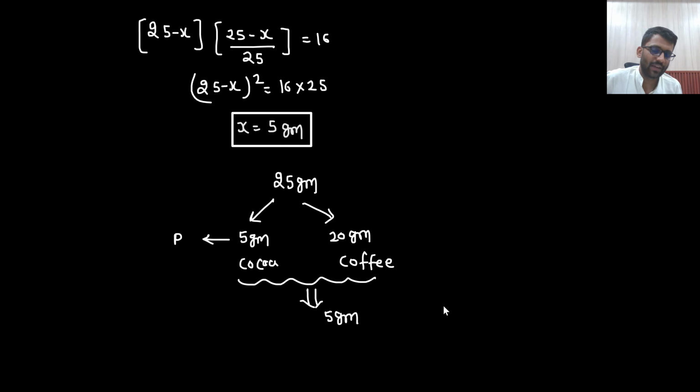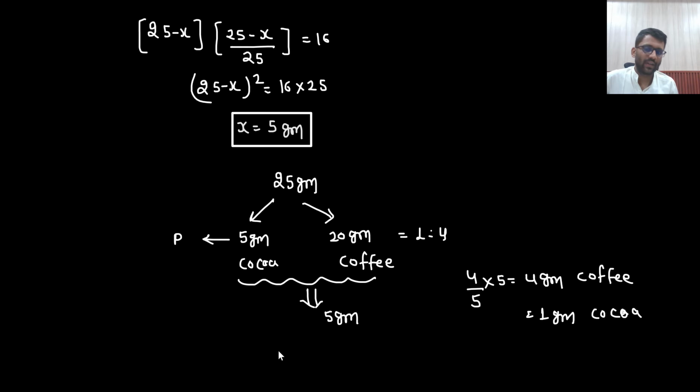So if I am taking 5 gram, that means 20 by 25 into 5. I will take 4 gram of coffee. I am taking 5 gram out of it. So in ratio 1:4 I will take, because here the ratio is 1:4. So I can write 4 by 5. 4 by 5 part of 5 gram will be coffee and 1 gram will be cocoa powder.